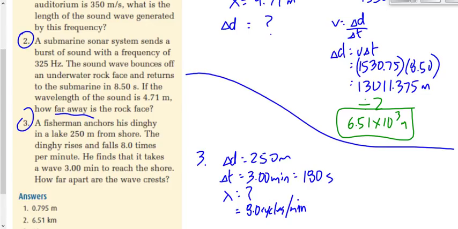I know that you guys frequently have trouble with that variable. What variable is that, Braden? That's the frequency. Although we want to convert that to cycles per second, right? So cycles per minute, so let's divide that by 60. 8 divided by 60 gives me 0.133.